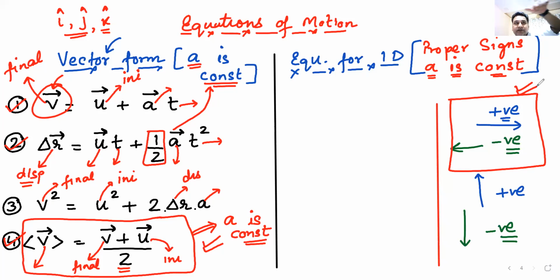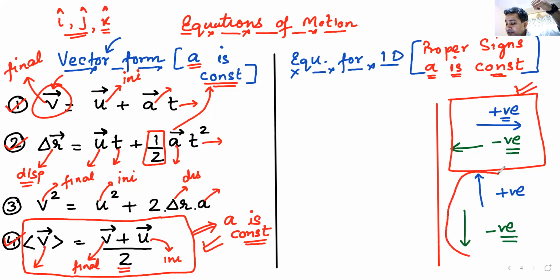If it is moving like this, or velocity is like this, or acceleration is like this, we will call it positive. If it is moving like this, or velocity or acceleration is along negative x, we will call it negative. What about the y-axis? If something is moving upwards, or velocity or acceleration is upwards, we will call it positive.